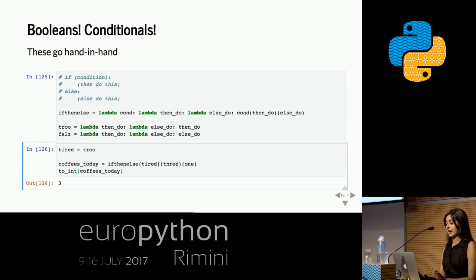Run. Okay, all right, but I don't entirely believe this because, again, I could have rigged this. So what if I'm not tired? We did it! We programmed! Look at that. We have conditionals now. I see you're all so excited like me. Okay.